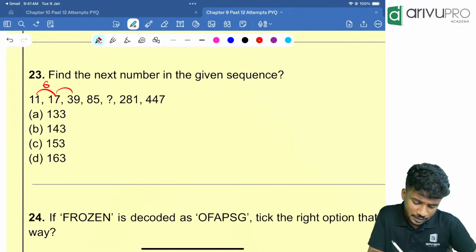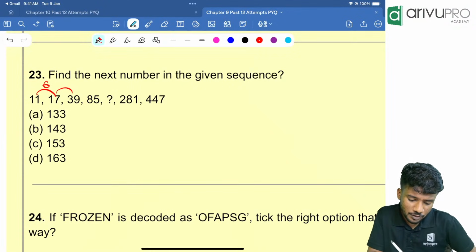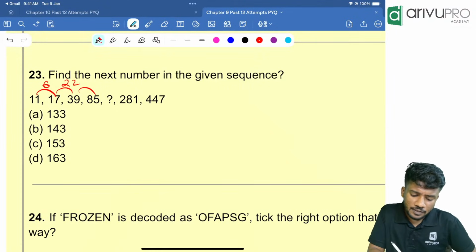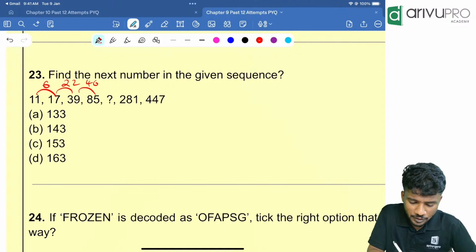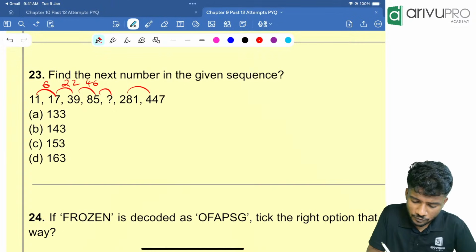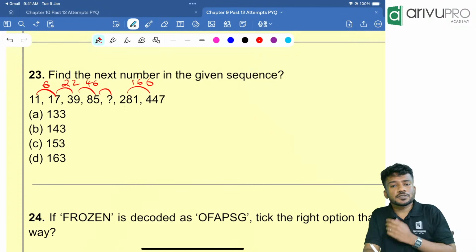39 and 17, how much is that? 22. Yes. Next one. 85 and 39 is how much? 46, correct. Then some number, then this is how much? That is 100. It is 158. No, 166. Yes. So this much is the common difference.